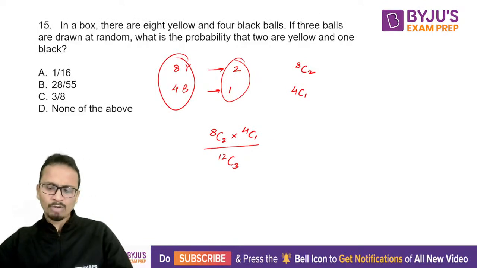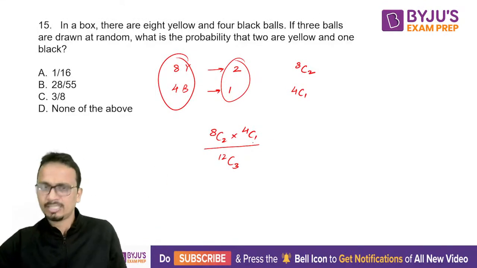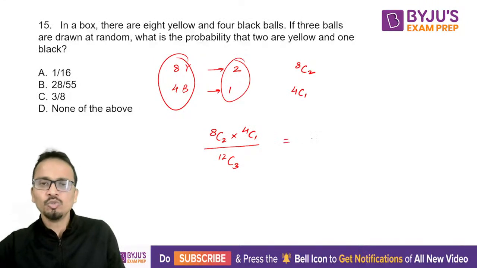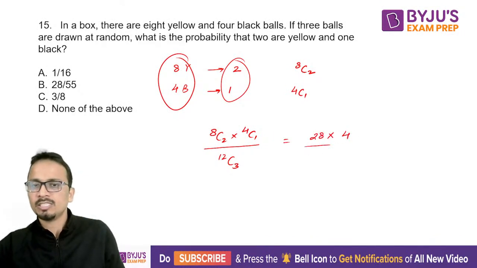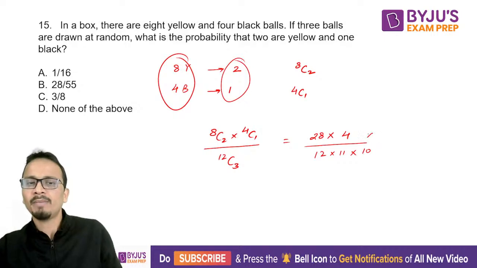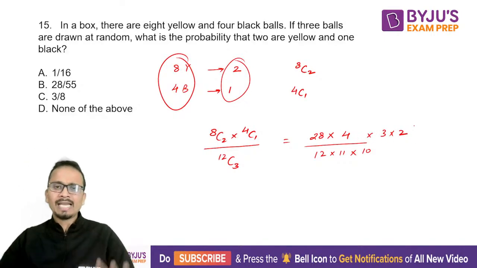All right, now you can solve this and get your answer. So 8C2, that is 8 into 7 upon 2, 28, multiplied by 4, divided by 12C3, that will be 12 into 11 into 10, divided by 3 into 2. So this will be the entire expression.